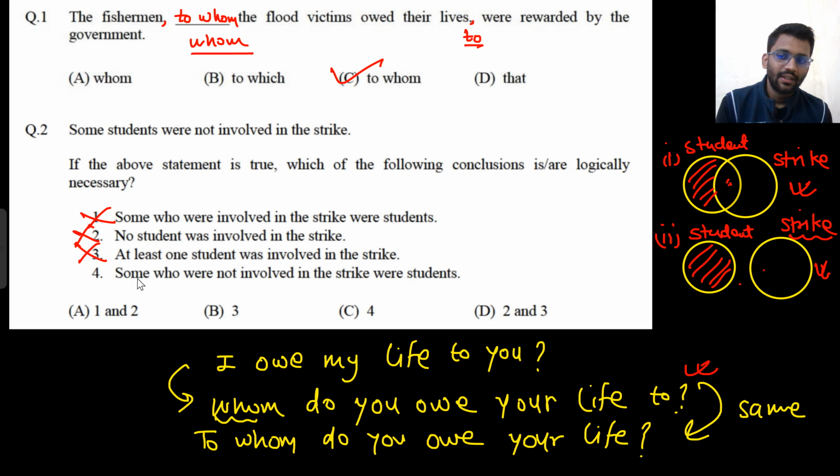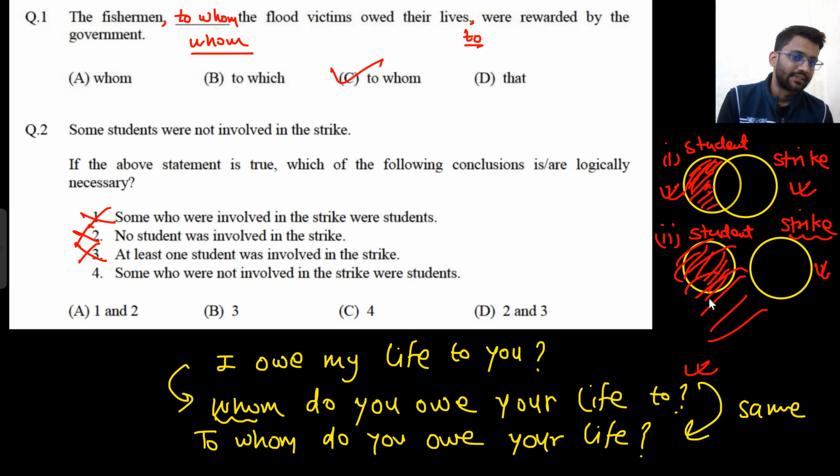Now see, read this one. Some who were not involved in the strike were students. So there are these guys. Here there are these guys who were not involved in the strike. They were students. Yes, they were students. This follows. Some who are not involved in the strike are the people who are not involved in the strike, and some of them are students. Yes, they are the students.